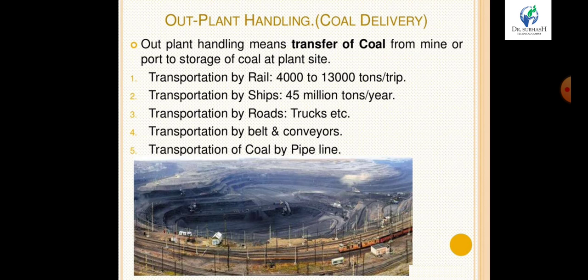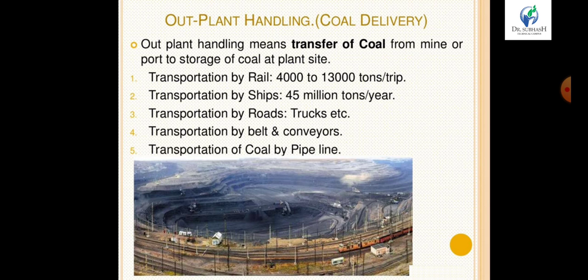Transportation by road or truck. If the mine is close to the power plant, then we can also transfer by trucks. And if the mine is very close to the power plant, then we can transfer coal via belt conveyor, or we can transfer coal via pipeline too.